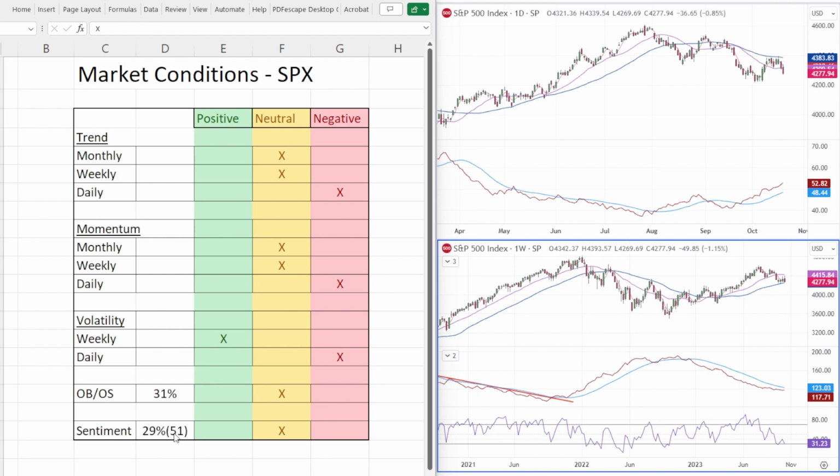It only gets dangerous if it pops up over, I would say, the high 50s or something like that, or if this bumps up into the 30s, maybe mid 30s, we should be a little bit more concerned. But if you notice, the overbought, oversold oscillator, the 5 RSI on the S&P weekly chart, is down to 31. So this should be kind of over here because it's getting very close to the oversold condition where we'd put an X in the positive camp.